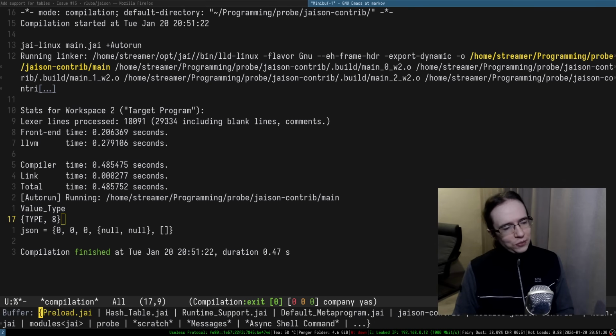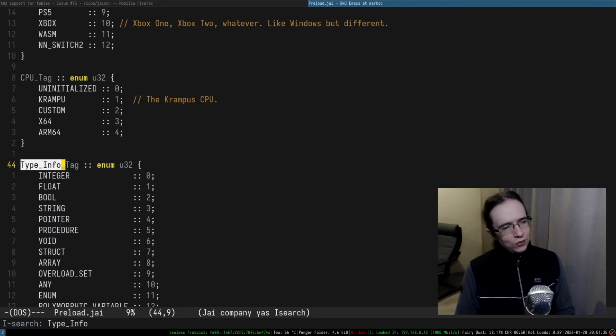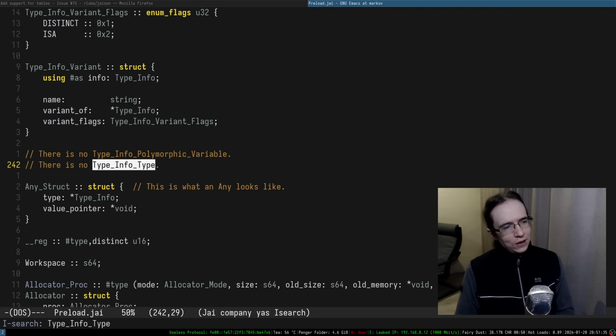So is there something like type info type? Info type. Yeah, so there is no type info.